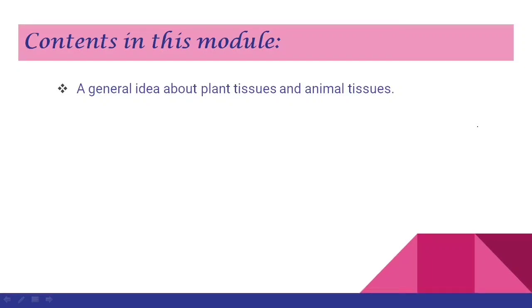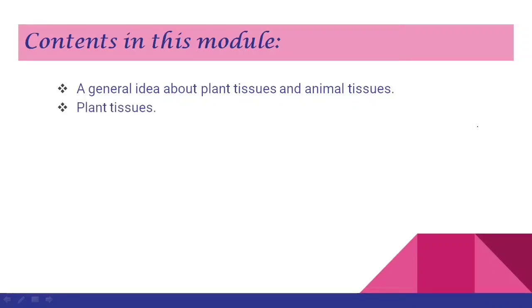In this topic, children, we will compare plant tissues with animal tissues, and we will conclude how the different types of tissues are formed, and what is the reason behind a particular type of tissue being present in a plant or animal.